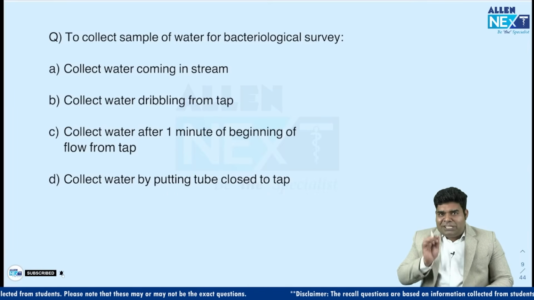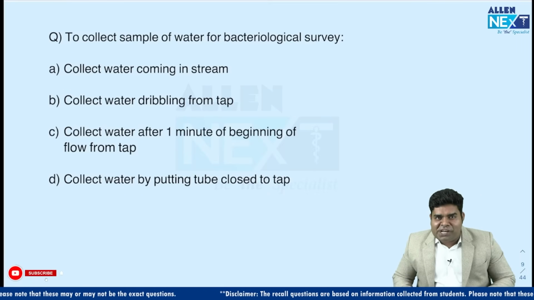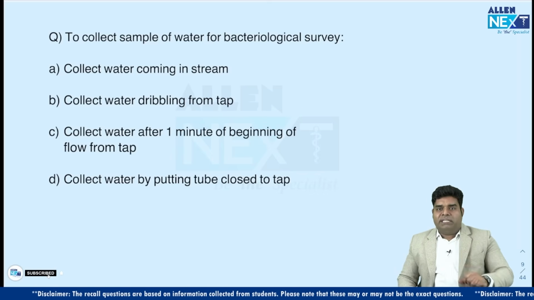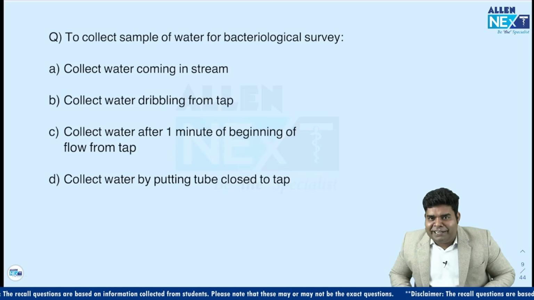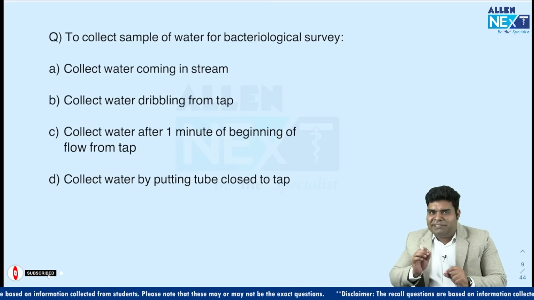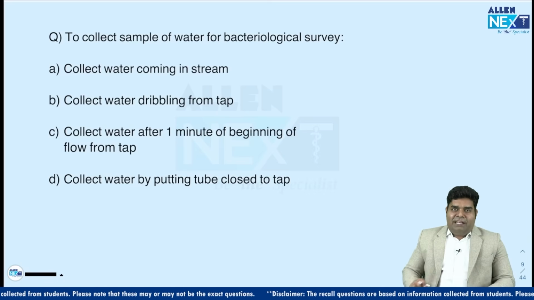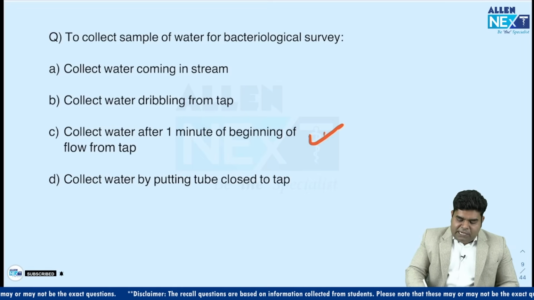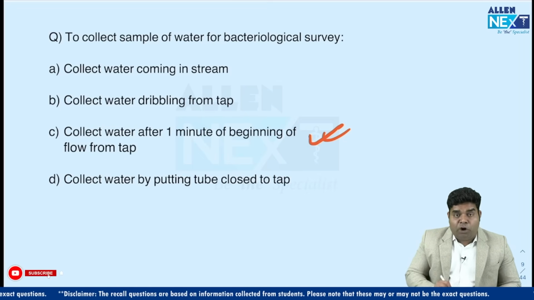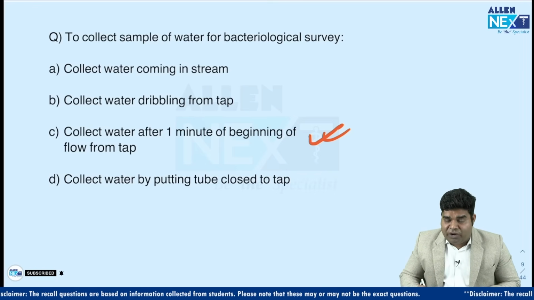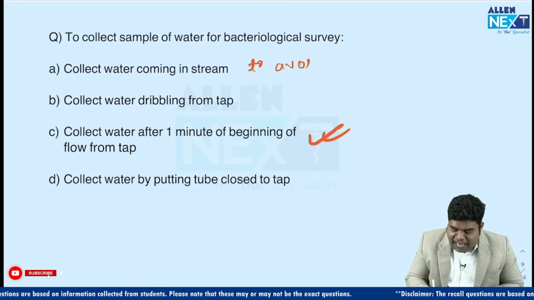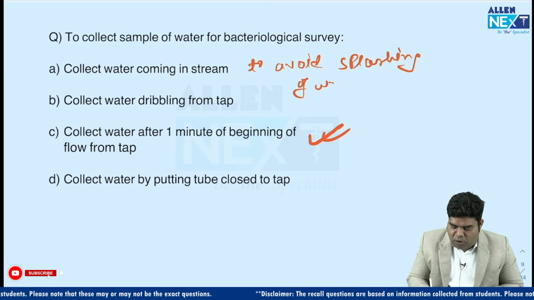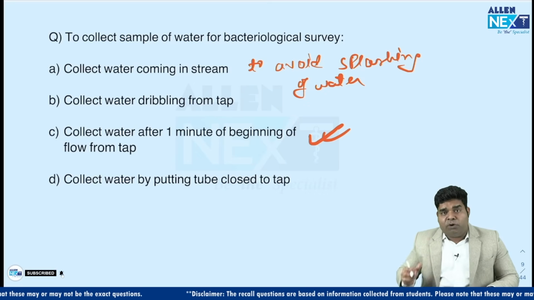Now, this was an interesting and very confusing question: how will you collect a bacteriological sample of water for a bacteriological survey? And in PARK it is written that to collect the sample you have to be precise like a surgeon. The main confusion was among option C and option A. In option A they have written: collect water coming in stream to avoid splashing of water. That was the complete option. To avoid splashing of water, we have to take it from the stream.